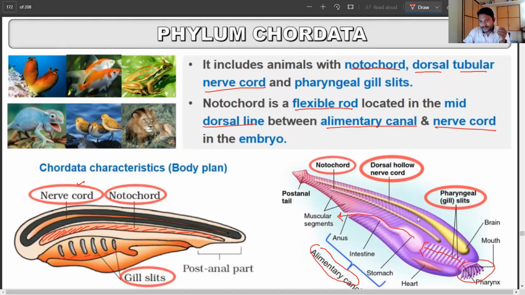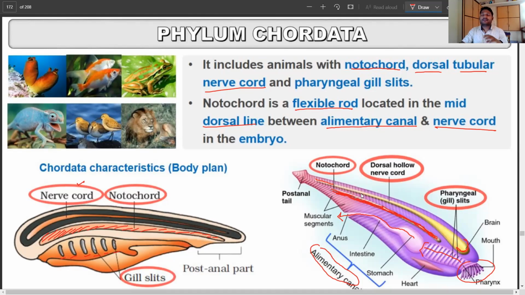That is this particular part. Between these two structures, the alimentary canal and the dorsal hollow nerve cord, we are going to have the notochord. It is going to be on the dorsal area between these two structures.